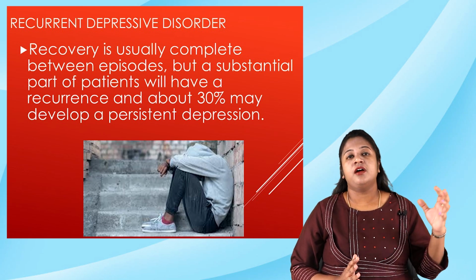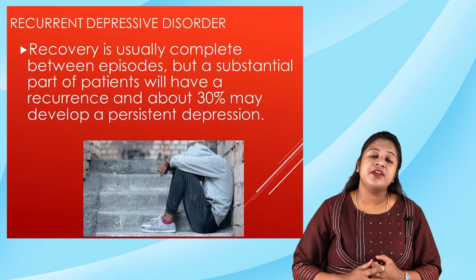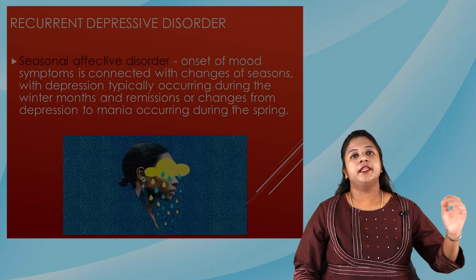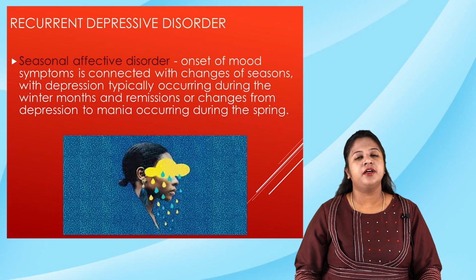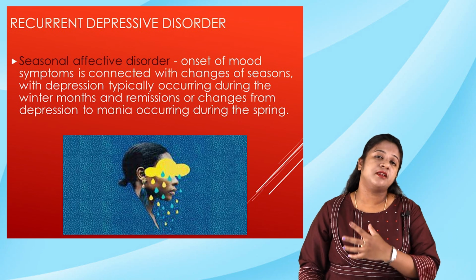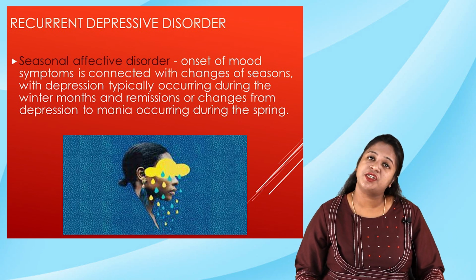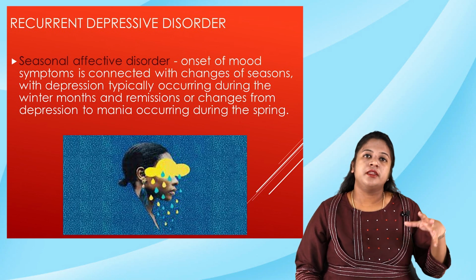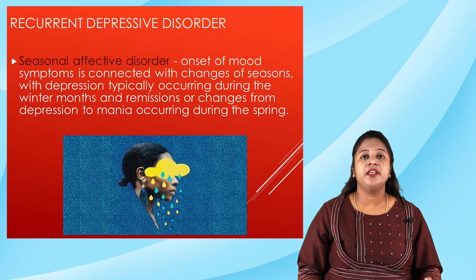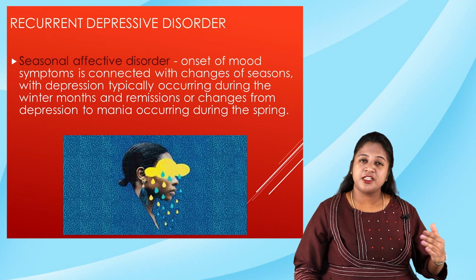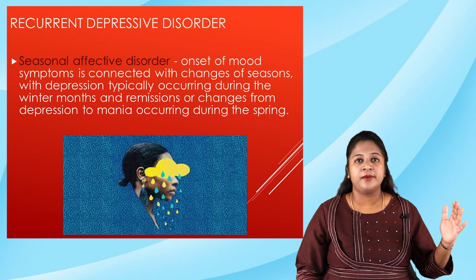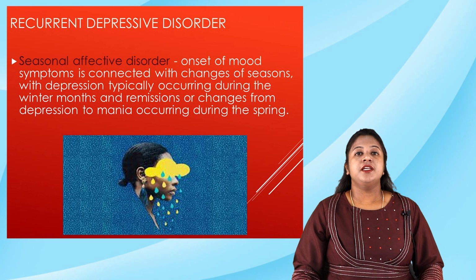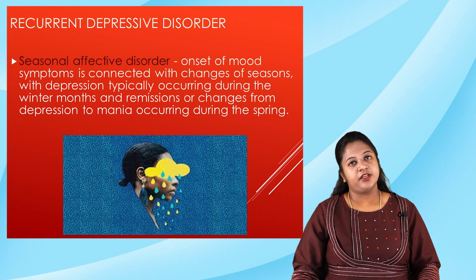So in recurrent depressive disorder, the person would have experienced it, and later he ends up with persistent depressive disorder. The next type is seasonal affective disorder. As the name says, in a particular season the person will have a disturbance in mood, especially depression. During the early winter months the person will have a depressed mood, but during the summer or spring season his mood will be normal or even elevated. That is called seasonal affective disorder.